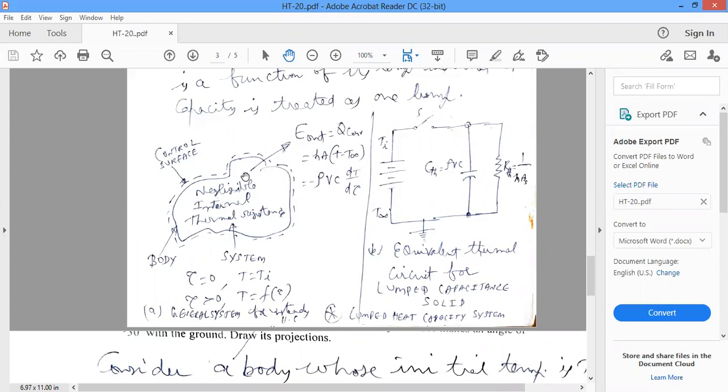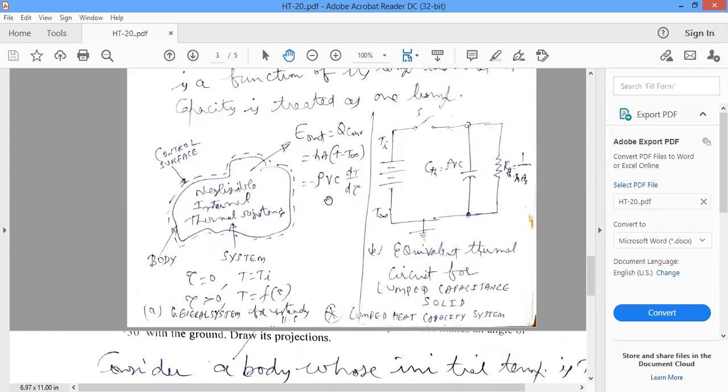We are taking out the heat from the system. Heat added to the system is positive. Heat coming out from the system is negative. That's why Q convection is minus. So one formula: hA delta T, Q convection. That is from the basics of physics.